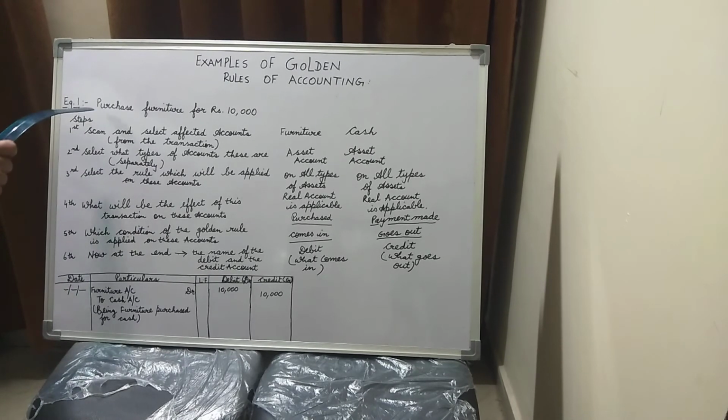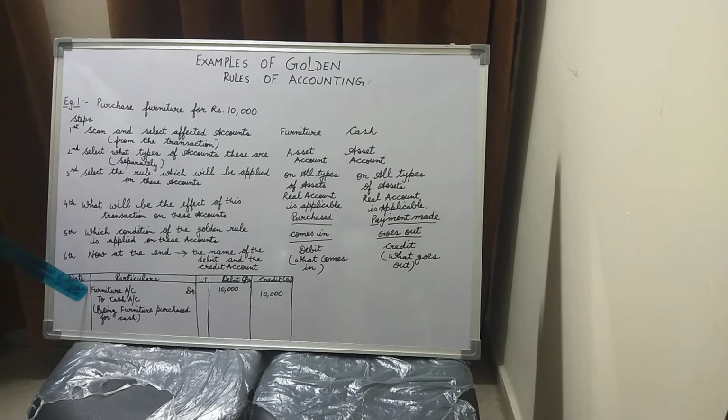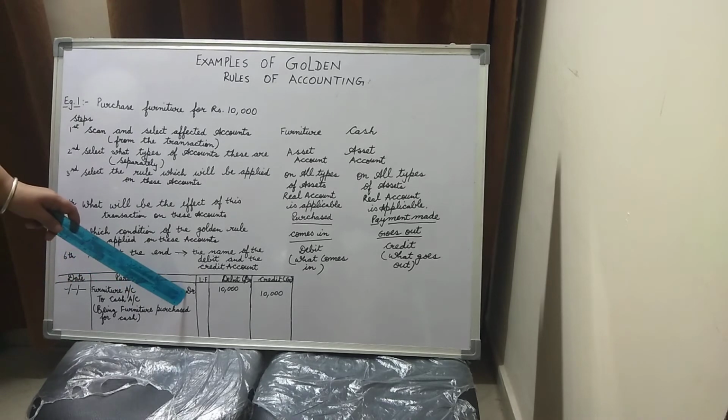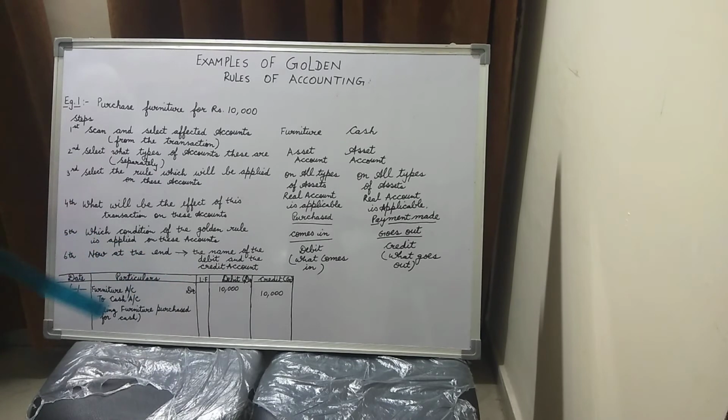Date. Children, over here I have not mentioned any date, so I am keeping it blank. DDMMYY, this is the format for date. Then is how we write in the particulars. Children, when you write an entry in the particulars, we always have to start from this line only. So you have to mention furniture just next to the line, furniture account, and whatever is debited, we need to always mention DR along with the debit thing. So I have mentioned DR over here in the particulars column only.